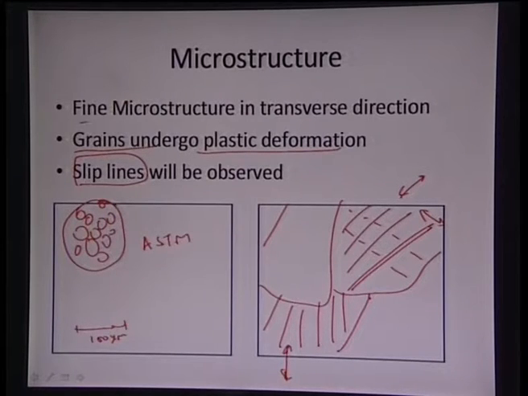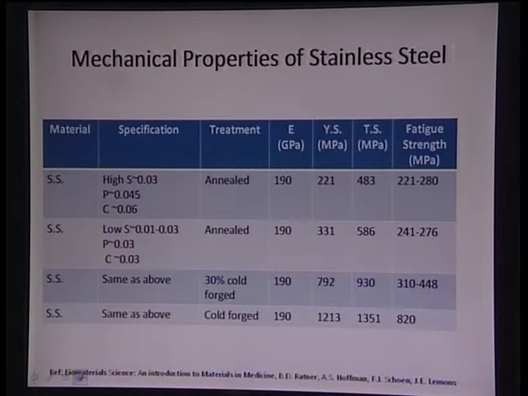So, we are seeing a very fine microstructure in a transverse direction, and after plastic deformation we see much breakage of those bigger grains into very fine grains, and that is a result of the plastic deformation, and we also see certain slip lines.